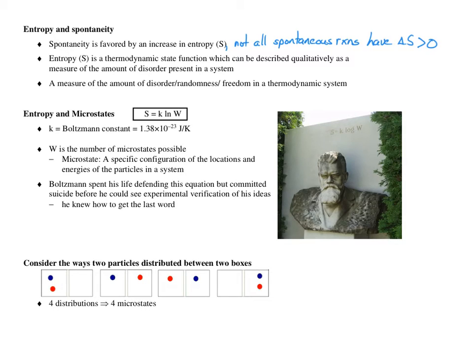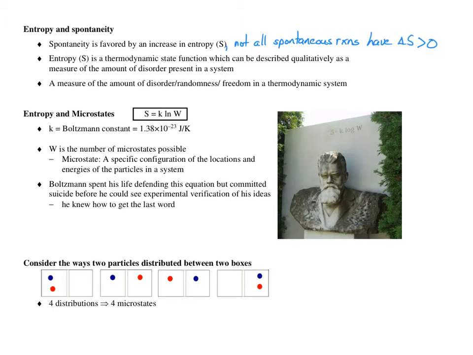Entropy is a thermodynamic state function. However, it's not very easy to describe. Often it's described qualitatively as the amount of disorder in the system. Disorder, randomness, freedom. The more chaotic a system is, the greater its value of entropy. Disorder, randomness, freedom, these are all very qualitative terms.